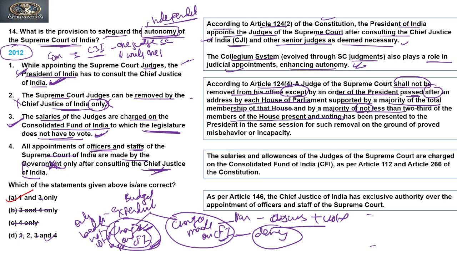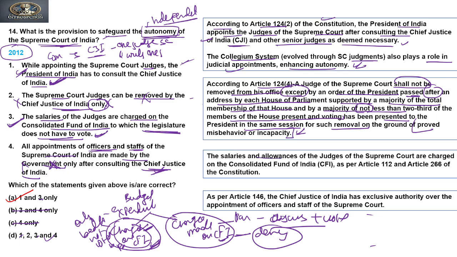Each House should pass it separately with the special majority, and it is presented to the President in the same session for such removal on the ground of proved misbehavior and incapacity. So the process and grounds are both mentioned in the Constitution. They are removed not by the Chief Justice but by the President. So on this logic, the second is incorrect.